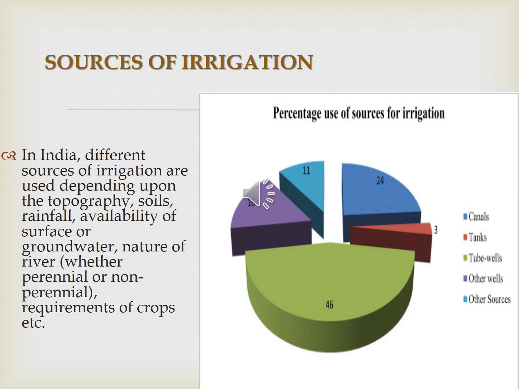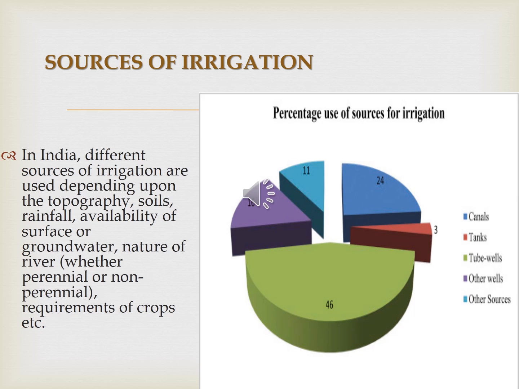The physical feature of an area or land, especially the position of its rivers, mountains, etc. Topography means nothing but the physical feature of an area. The physical feature may be a mountain area, a plain, or a plateau. So the source of irrigation in India depends upon the topography, that is, the land feature, then the nature of the soil, then rainfall.